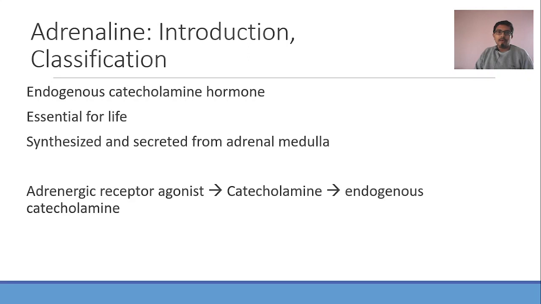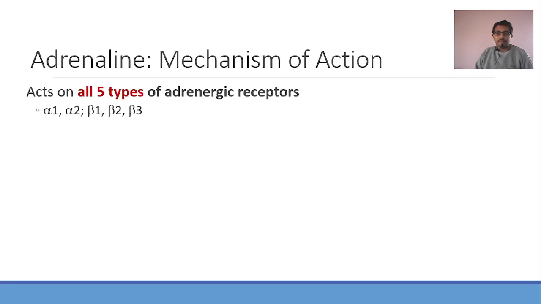So let us jump to the next heading, that is the mechanism of action. Adrenaline is an adrenergic receptor agonist and it activates all 5 types of adrenergic receptors. There are 5 types of adrenergic receptors: alpha 1, alpha 2, beta 1, beta 2 and beta 3. Adrenaline, as an agonist, activates all the 5 adrenergic receptor subtypes. Slightly diverging from here.